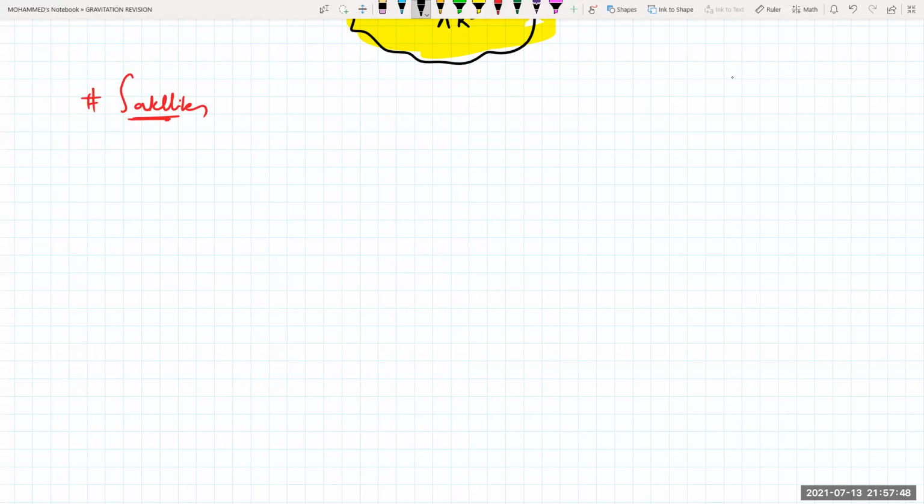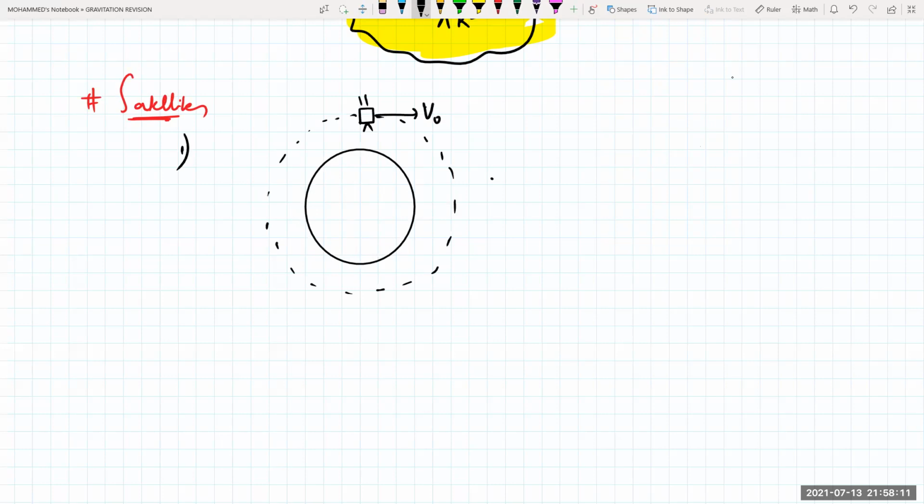So what are the two different types of satellites, beta? One is orbital velocity, another one is escape velocity. Orbital velocity means the satellites which are revolving around the surface of your earth. Say this is your earth and there is a small satellite revolving around the earth very close to the surface. That is called orbital velocity, so this is your V naught. This distance will be equal to small r, which will be the radius R plus h, because from here the height is h.